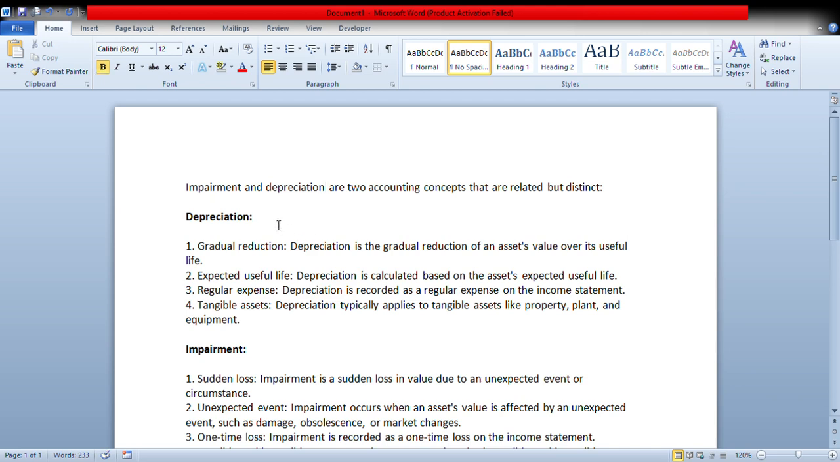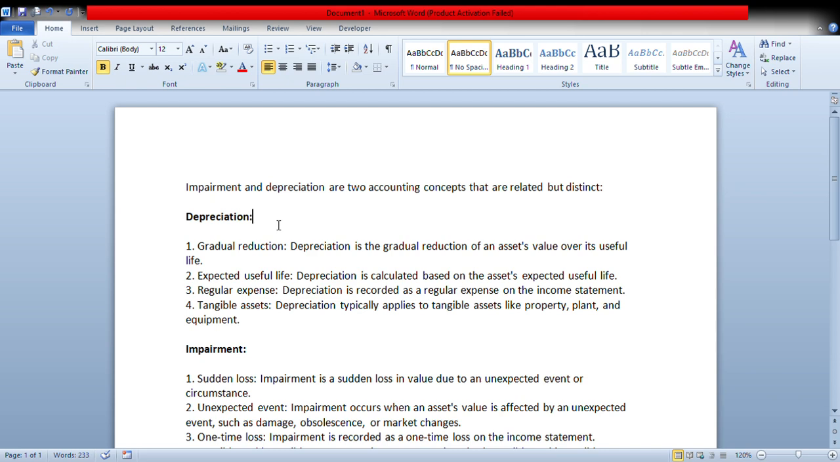So let's learn depreciation. What is the difference between depreciation and impairment? Depreciation is the gradual reduction of an asset's value over its useful life. Depreciation is calculated based on the asset's expected useful life, for example 6 years, 3 years, 7 years. Depreciation is recorded as a regular expense on the income statement. Depreciation typically applies to tangible assets like property, plant, and equipment.